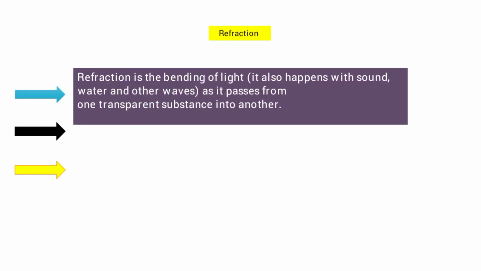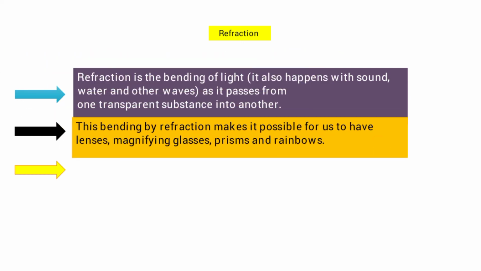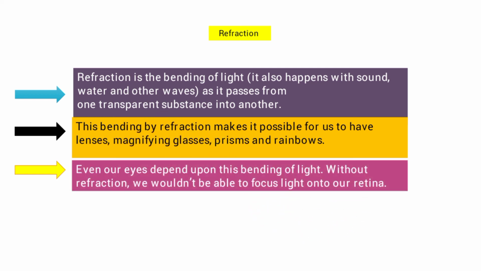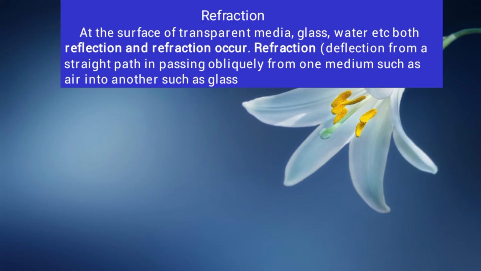Refraction. Refraction is the bending of light. It also happens with sound, water and other waves, when it passes from one medium into another medium, or one substance into another substance. This bending by refraction makes it possible for us to have lenses, magnifying glasses, prisms and rainbows. Even our eyes depend upon this bending of light. Without refraction, we would not be able to focus light on our retina.